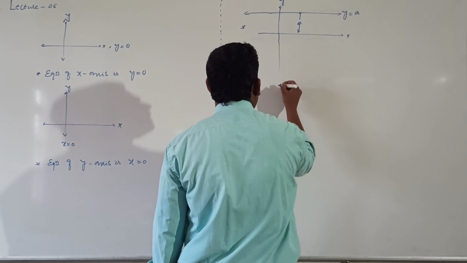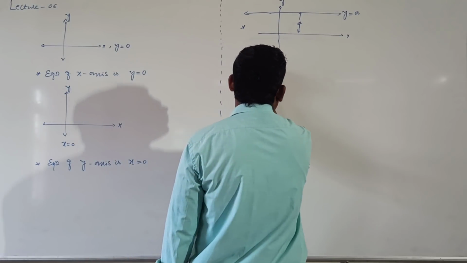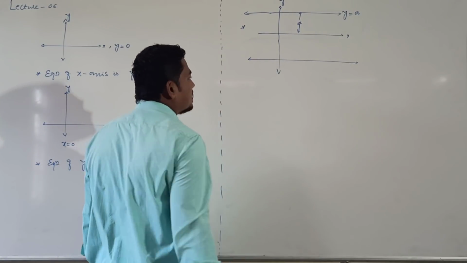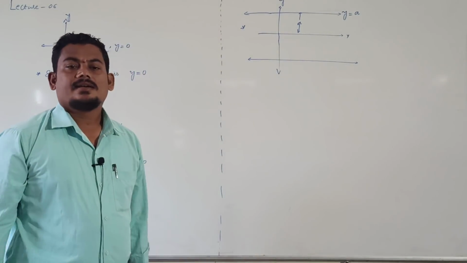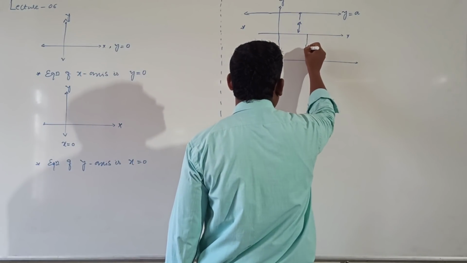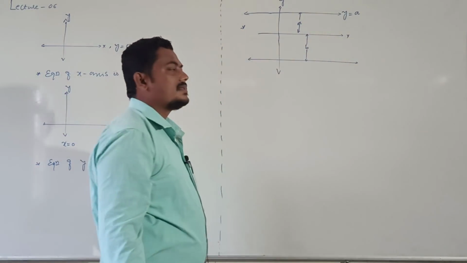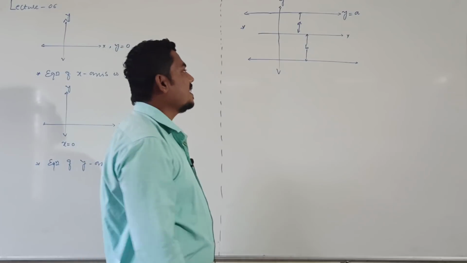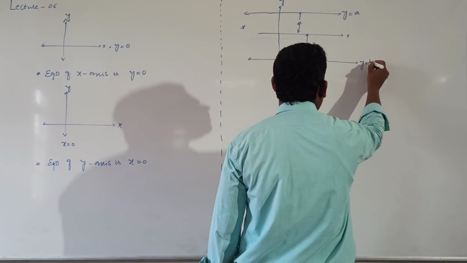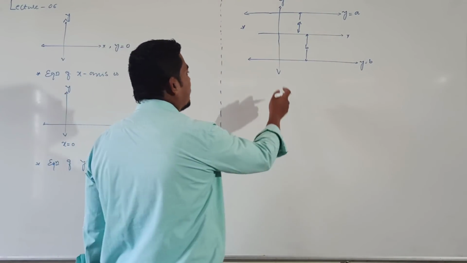Then similarly, the equation of the line parallel to x-axis at a distance b units below the x-axis. This is small b, right? Small b units below the x-axis, then its equation is y equal to b, right?